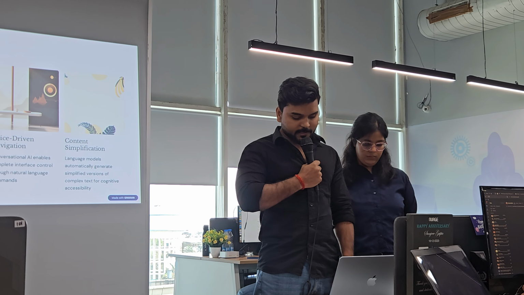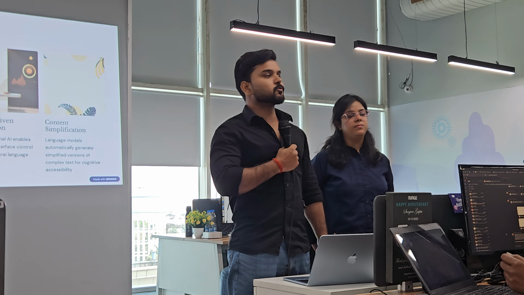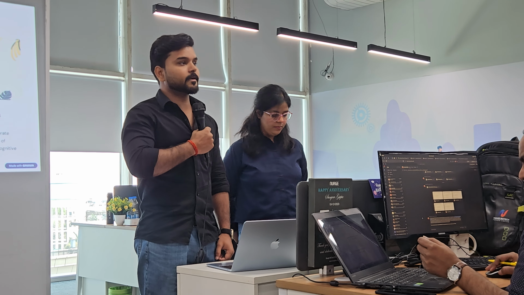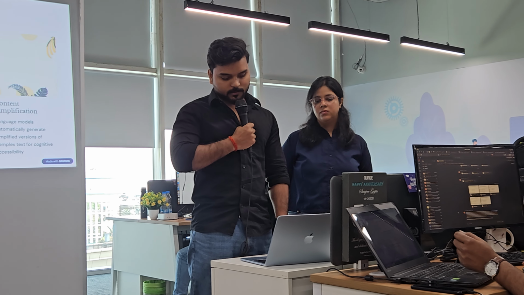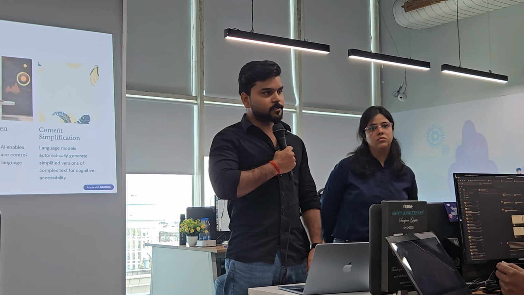Next is content simplification. Content simplification means users who are cognitively disabled are not able to understand complex text, so these models come and make it simple to understand.